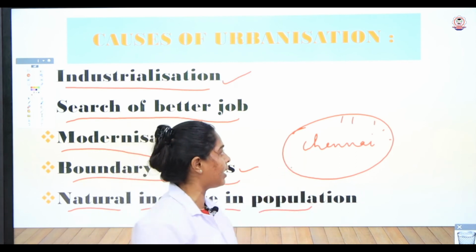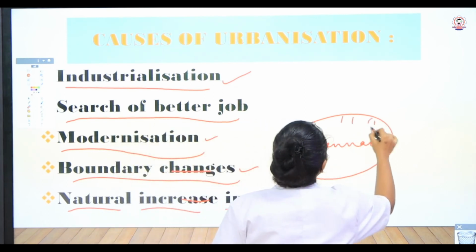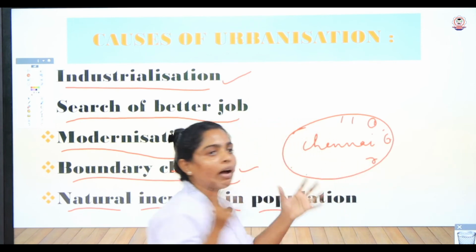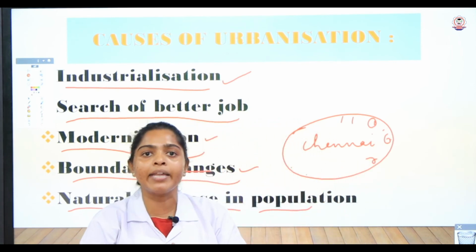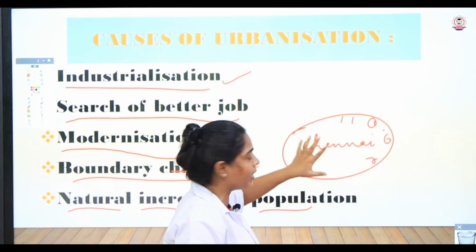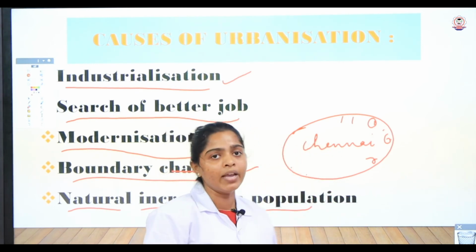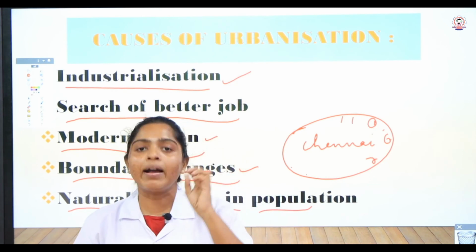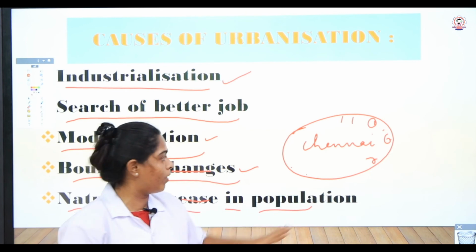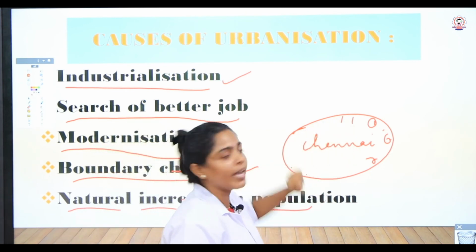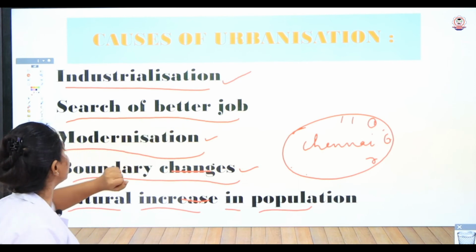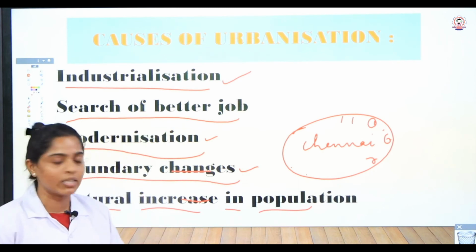In that case, the rural areas which are included are also counted as urban areas, even though the people in these areas depend upon agriculture or live as rural traders. Even so, they are considered urban area people. So this is also one of the reasons for urbanization, that is, boundary changes.